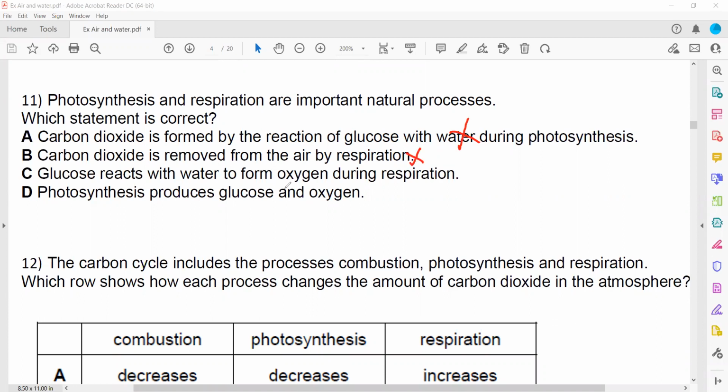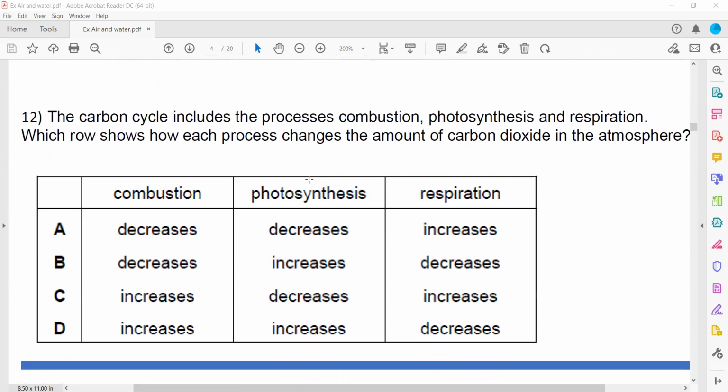No, that is by photosynthesis. Glucose reacts with oxygen to form water in respiration. And photosynthesis produces glucose and oxygen. That's true. When carbon dioxide and water combine in the presence of chlorophyll, it forms glucose and oxygen.